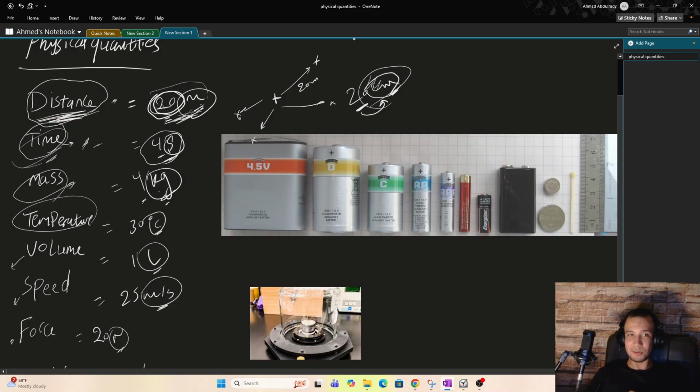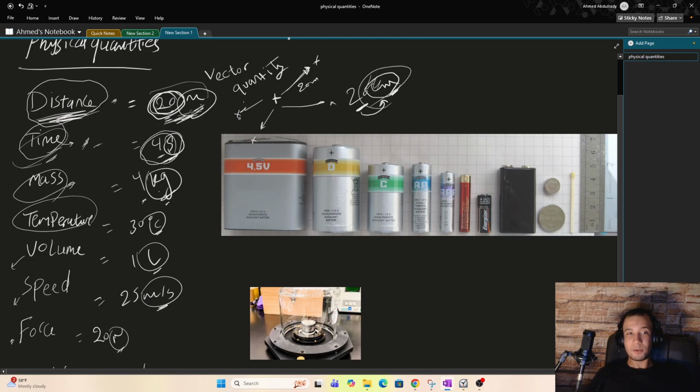This is the magnitude. You still need a direction to know fully what you're talking about. So we need both the magnitude and the direction. In this case, we call this a vector quantity. This is called a vector.